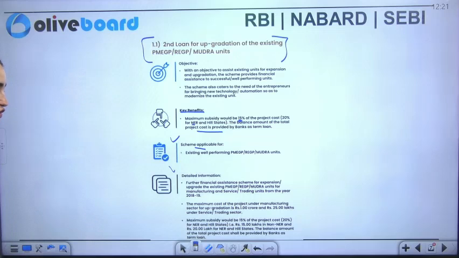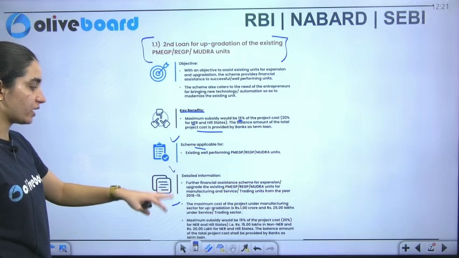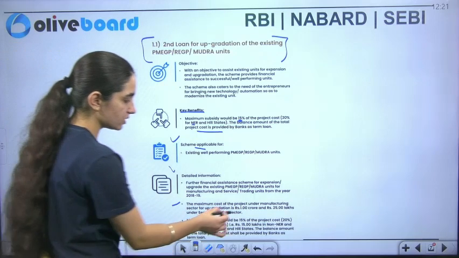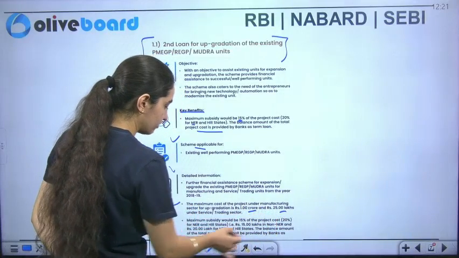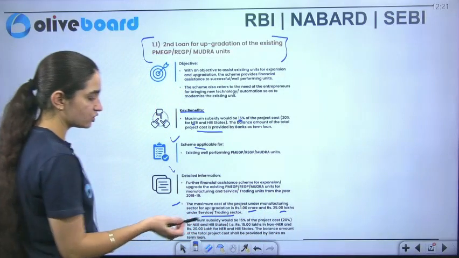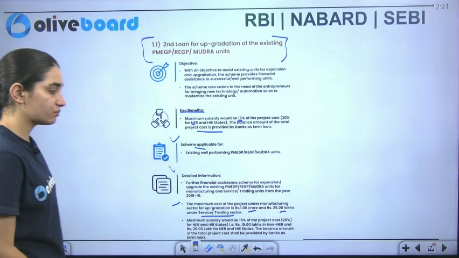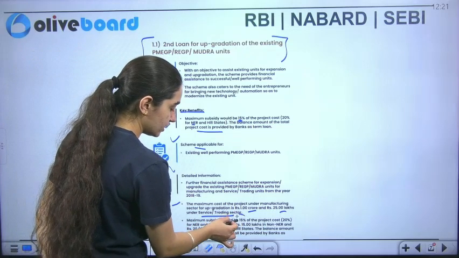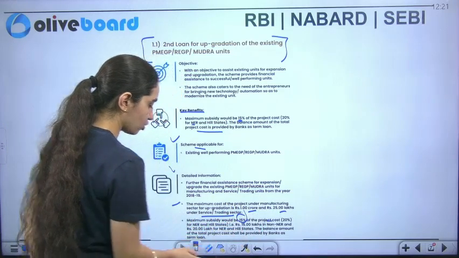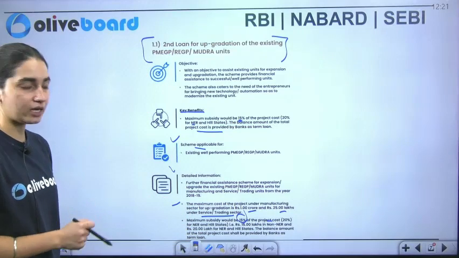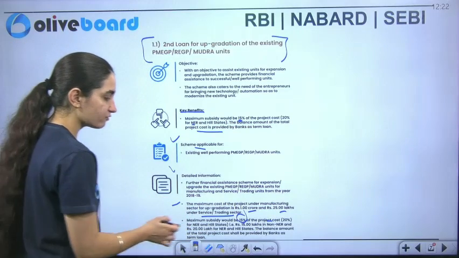So further expansion and upgradation for manufacturing has been started from the year 2018-2019. The maximum cost of the project under manufacturing upgradation is 1 crore, and 25 lakh under the services and trading sector. Along with that, if I talk about the subsidy, the maximum subsidy is going to be 15% of the project cost, which includes 20% for the NER region and the hilly regions only, and 15 lakh.